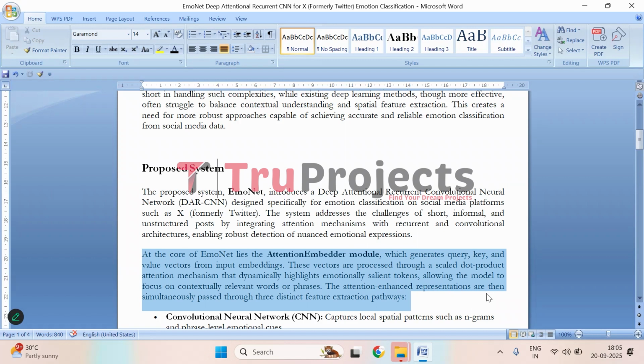The important component here is the attention embedder module, which transforms the input text embedding into query, key, and value vectors. These vectors are then processed using a scaled dot-product attention mechanism, which allows the model to dynamically focus on the most emotionally significant words or phrases. By doing so, the system can give more importance to contextually relevant tokens, ensuring that subtle emotion cues are not overlooked. Once the attention-enhanced representations are obtained, they are passed through three different feature extraction pathways.